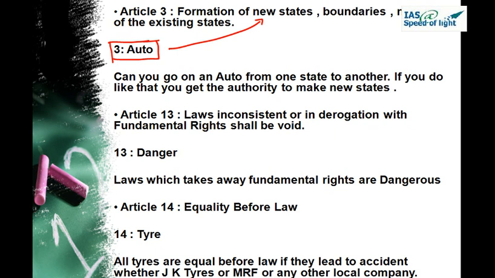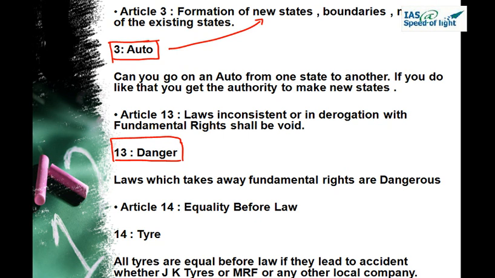Coming to the second article, that is article 13. It talks about the laws inconsistent or in derogation with the fundamental rights shall be void. So 13, our picture is danger, okay, unlucky 13 is danger. So laws which take away fundamental rights are dangerous, right? 13 is dangerous, and the laws which will take away from us the fundamental rights which we are supposed to get are dangerous for us. So 13 we are relating with laws which are taking fundamental rights from us.